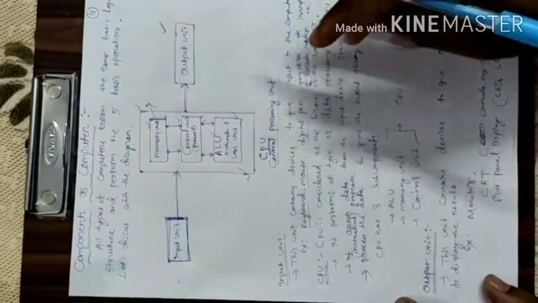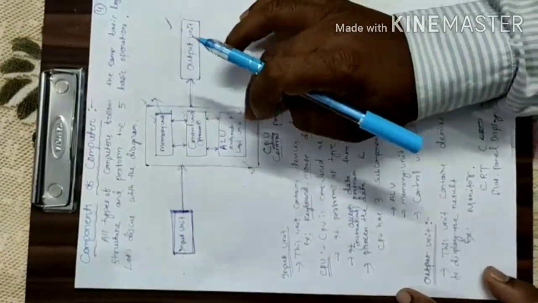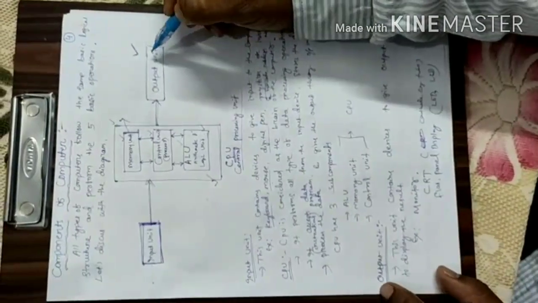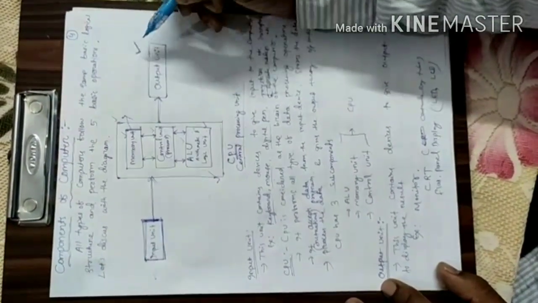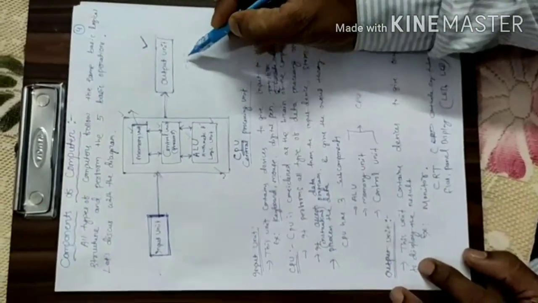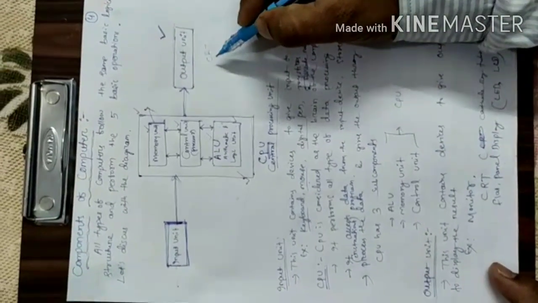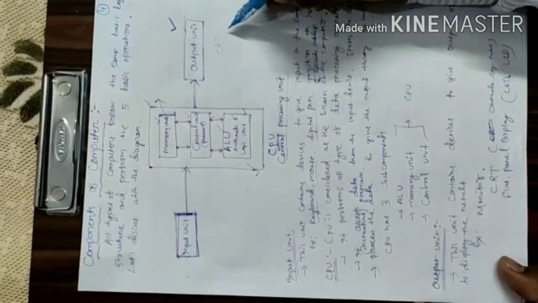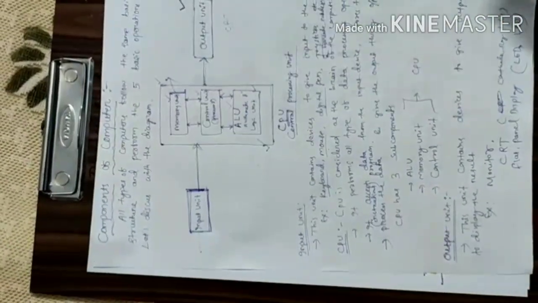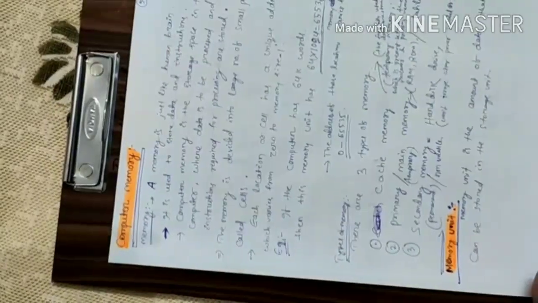So this is all about the components of computers. I have left one thing: to give examples of output devices. Output devices are like CRT, cathode ray tube based monitor, and also flat panel display. We know LED and LCD. These are the types of monitor available in the market and we are using nowadays.